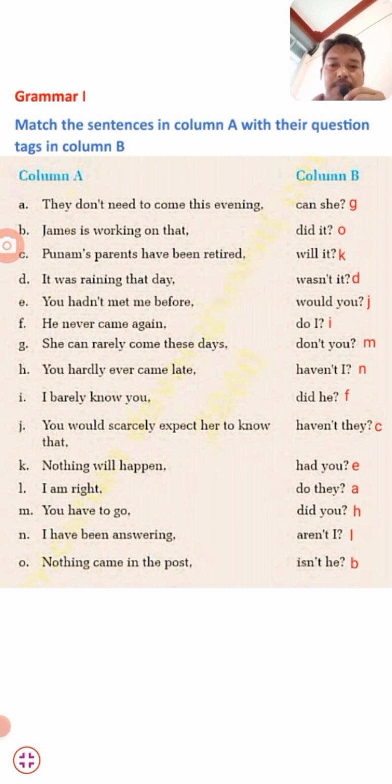And nothing will happen. Its key number is, will it? And not I'm right. It's L number. L number is, aren't I? And have you to go? It's M number. It's, don't you?